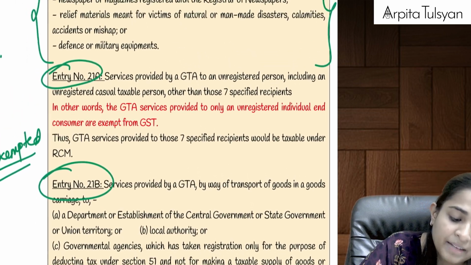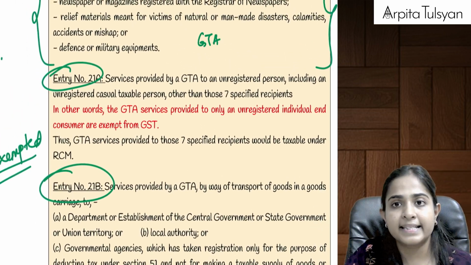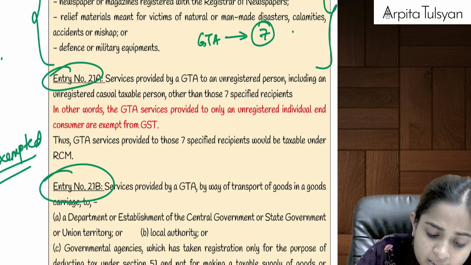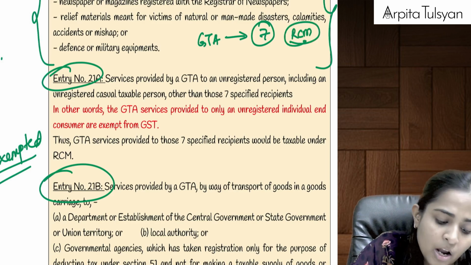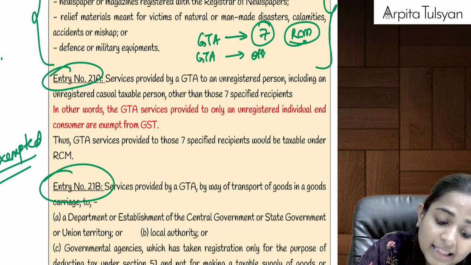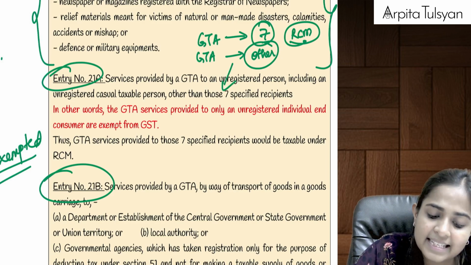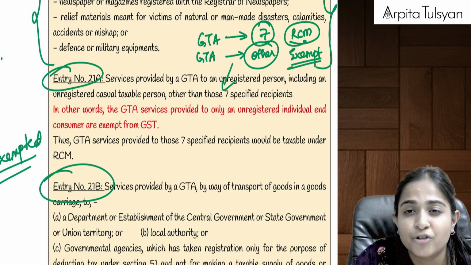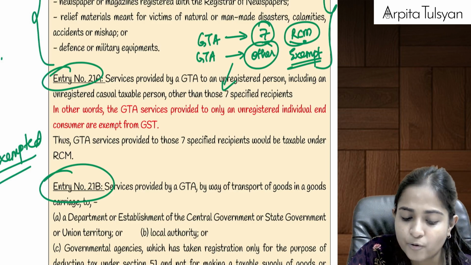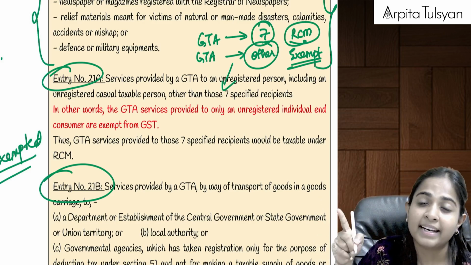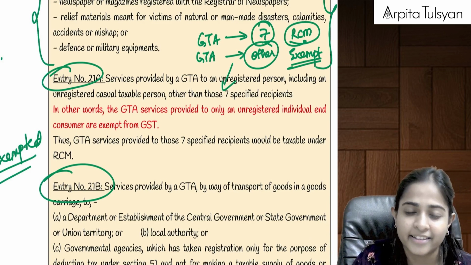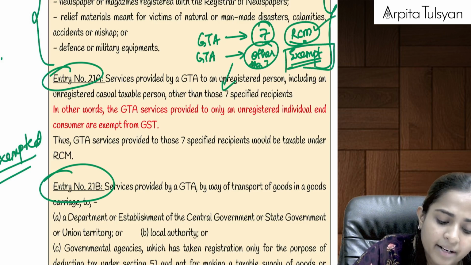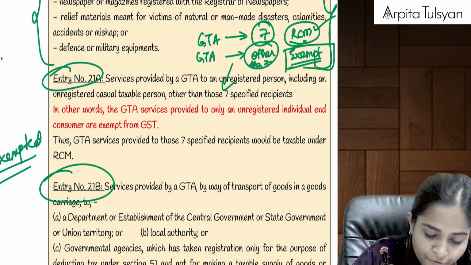Another thing, try to recollect from the RCM chapter: if GTA is providing services to those 7 specific persons, it will always be taxable under RCM. If GTA is providing services to other than those 7 people, then always remember it is going to be fully exempted. Remember, unregistered individual, unregistered CTP, etc., then it is going to be exempted. If provided to those 7 people, factory, cooperative society, partnership firm, whether registered, unregistered, etc., then it was taxable under RCM. If it is provided to other than 7, then it is going to be fully exempted from GST.